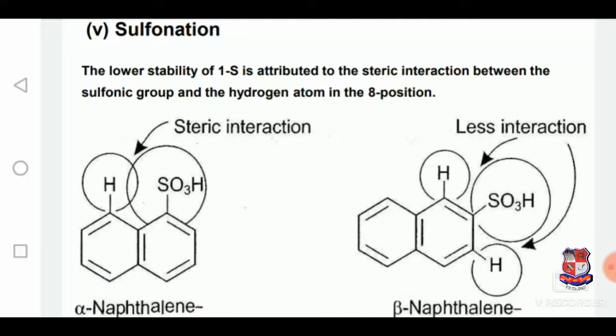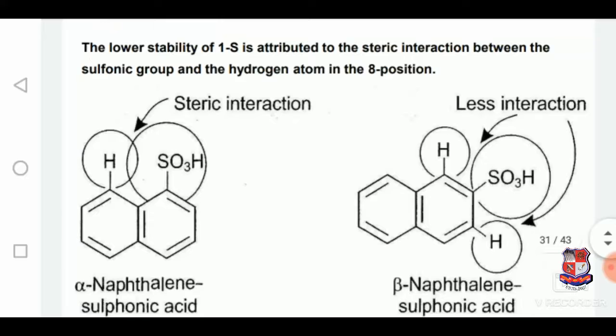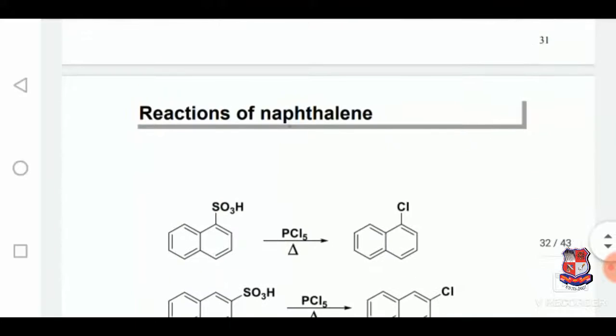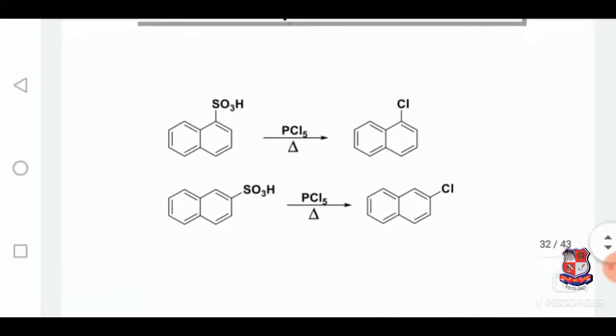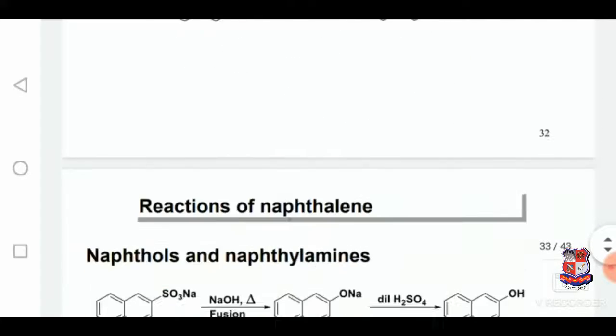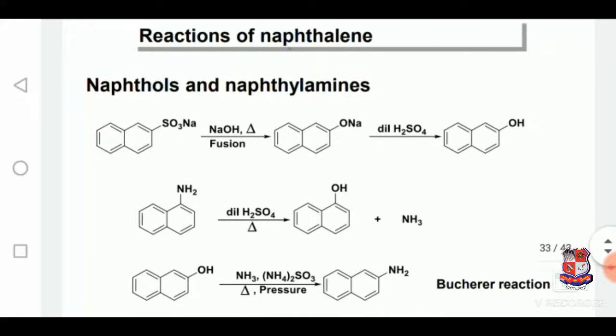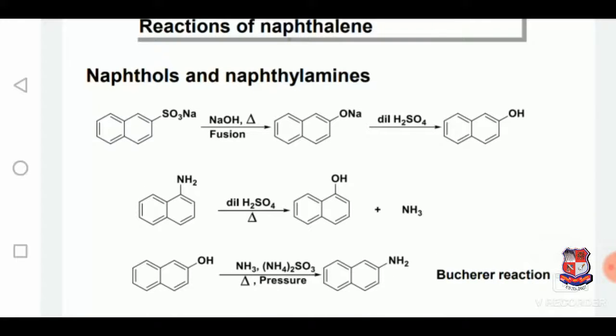So in sulfonation, the lower stability of the 1-isomer is attributed to steric interaction between the sulfonic group and the hydrogen atom at the 8th position. So the alpha naphthalene sulfonic acid has a steric interaction compared to beta naphthalene sulfonic acid, which is less prone to steric interaction. So these are the other types of reaction: naphthalenes as naphthols and naphthylamines.